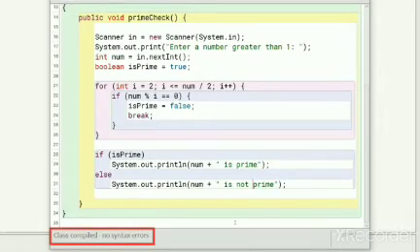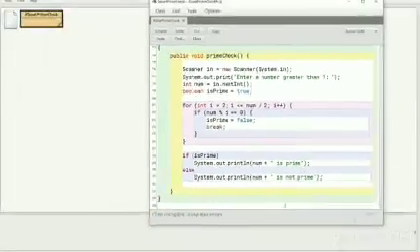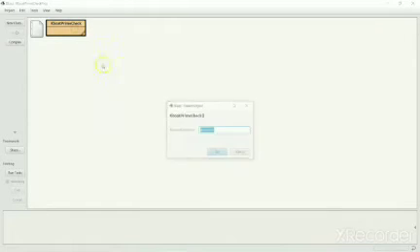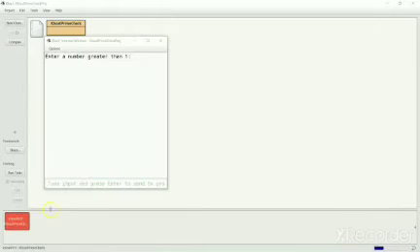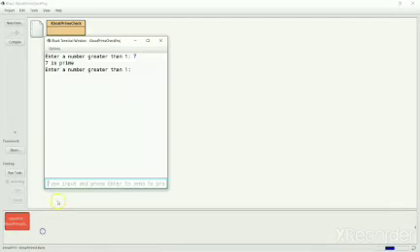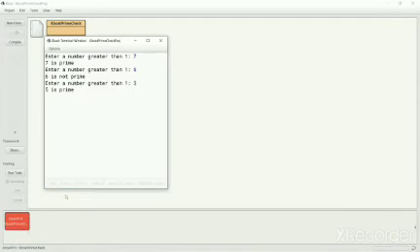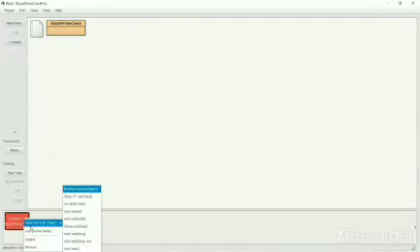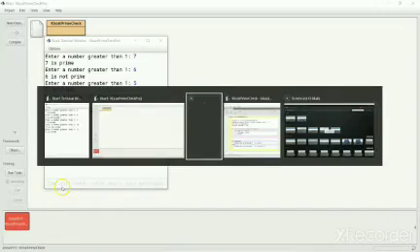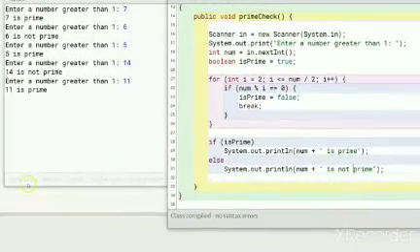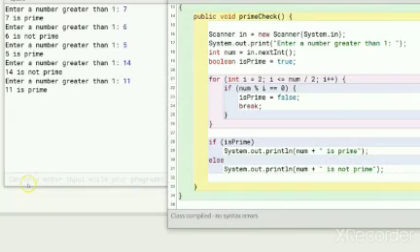The code compiles fine. Let's execute it and try out a few inputs. This approach too works correctly.